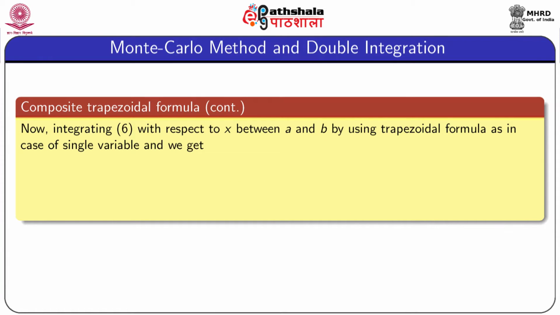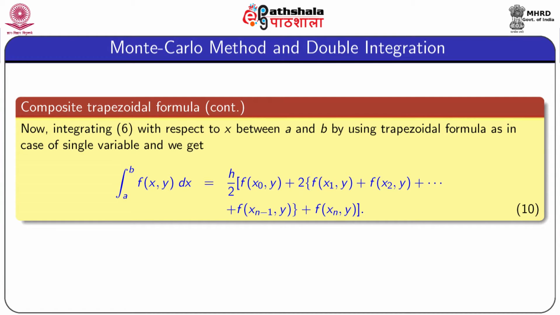Now, integrating equation 6 with respect to x between a and b using the trapezoidal formula as in the case of a single variable, we get this expression: integration a to b f of x y dx is equal to h by 2 into f of x0 comma y plus 2 into f of x1 comma y plus f of x2 comma y plus dot dot dot plus f of xn minus 1 comma y, second bracket close, plus f of xn comma y.